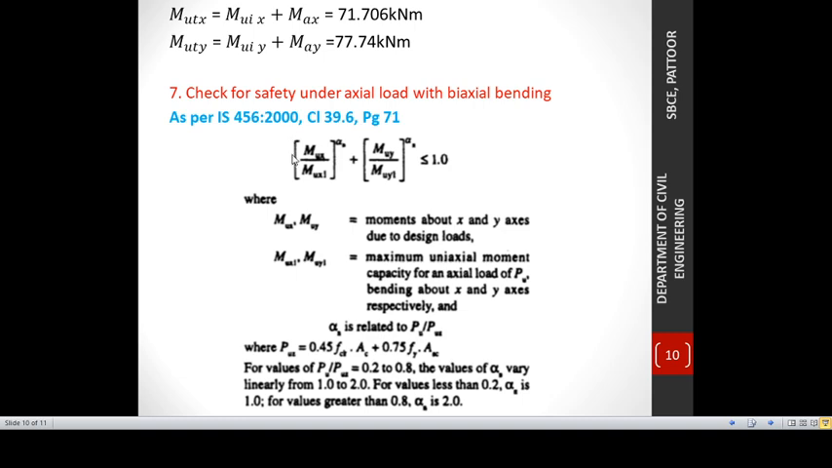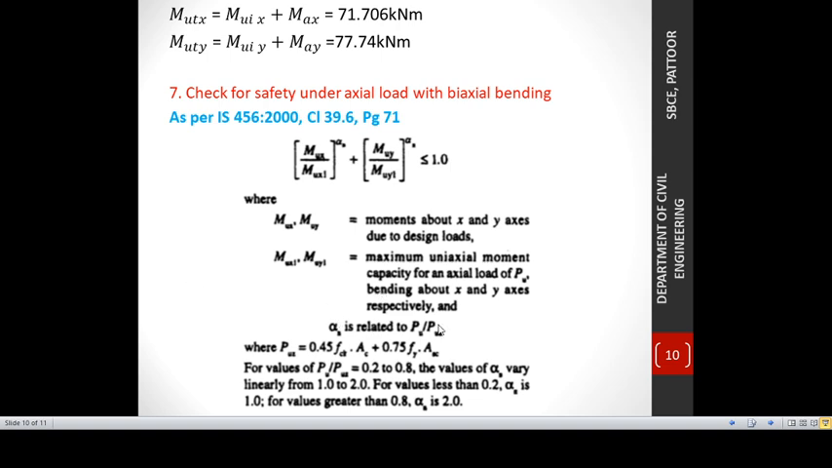The equation is MUX by MUX1 the whole raised to alpha n plus MUY by MUY1 the whole raised to alpha n should be less than 1, where MUX is the moment about x and y axis due to design load. MUX1 and MUY1 are the maximum uniaxial moment capacity for an axial load of PU. That is, if we are considering only one moment or a moment about one direction alone, what is the maximum capacity of that particular column? That is MUX1 and MUY1.